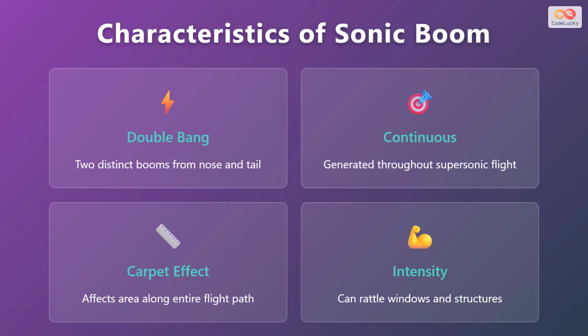Sonic booms have several unique characteristics. First, they typically produce a double bang, created by shock waves from both the nose and tail of the aircraft. Second, the boom is generated continuously throughout the entire supersonic flight, not just when breaking the barrier. Third, it creates a carpet effect, affecting a wide area along the entire flight path below the aircraft. Finally, the intensity can be powerful enough to rattle windows and even damage structures on the ground.